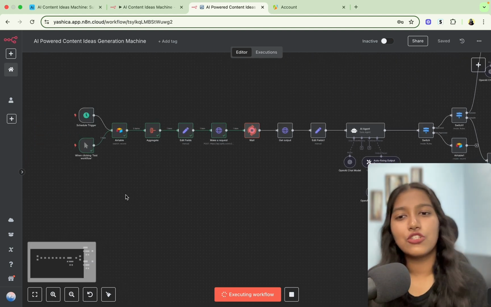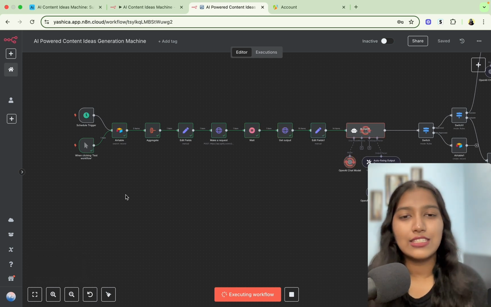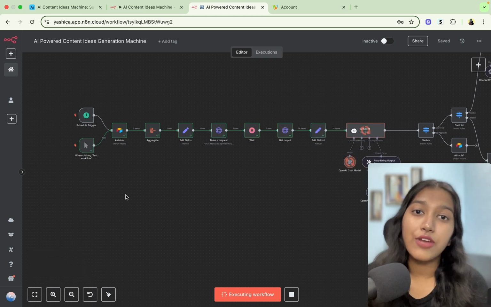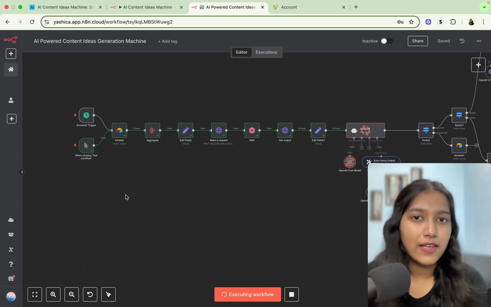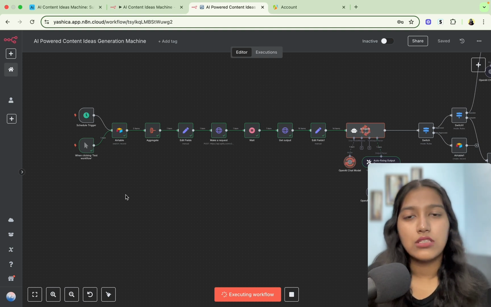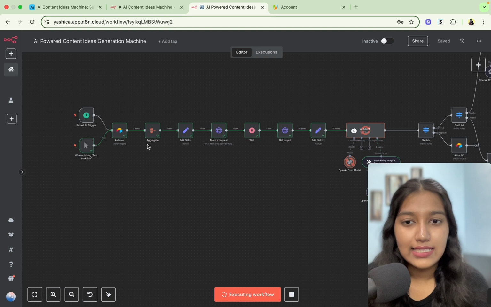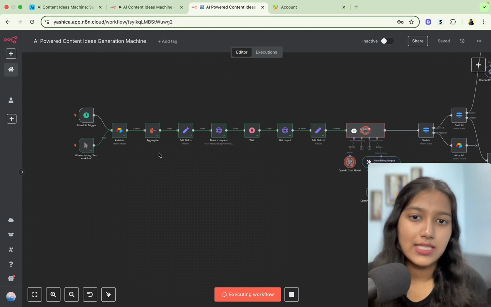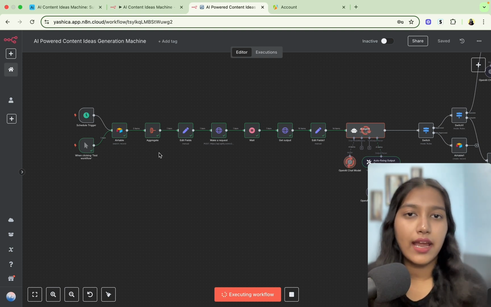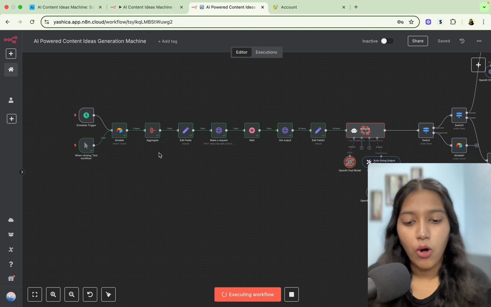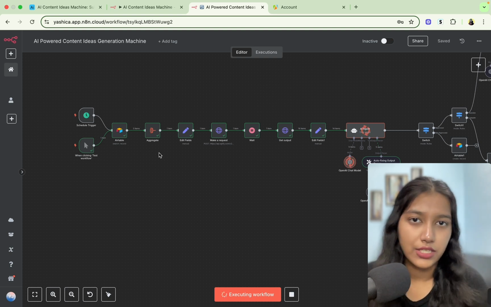And another version of this automation could be that instead of scraping Reddit, you could scrape YouTube comments. So for example, if there's someone like me who runs a YouTube channel and people comment about what they want to see next, in that case, they can scrape their own YouTube videos' comments and then put it into an Airtable base where you can see all the requests that your audience has generated.